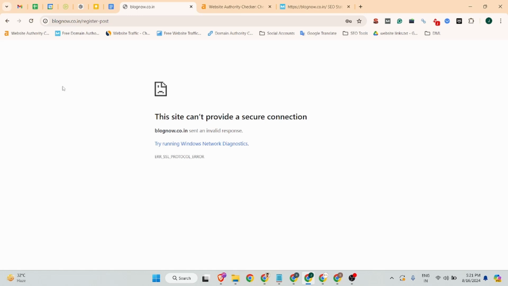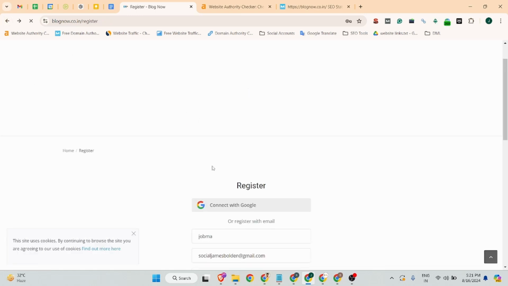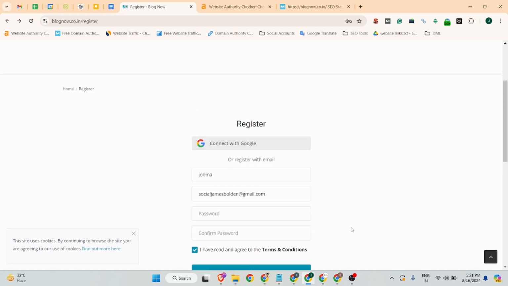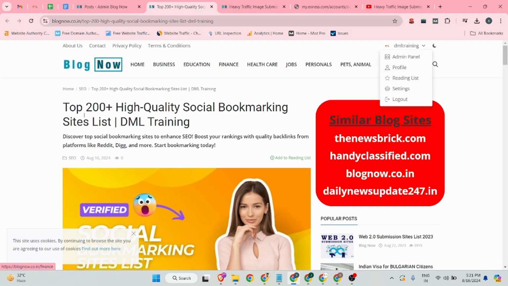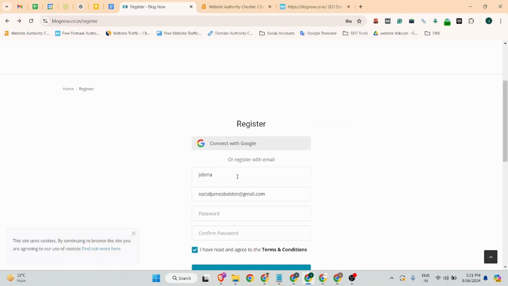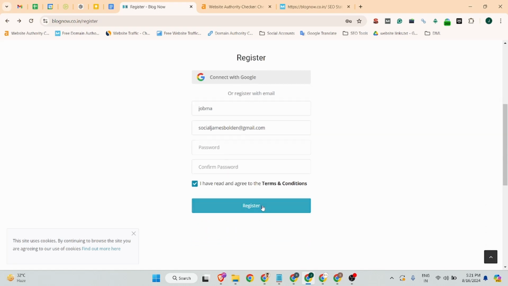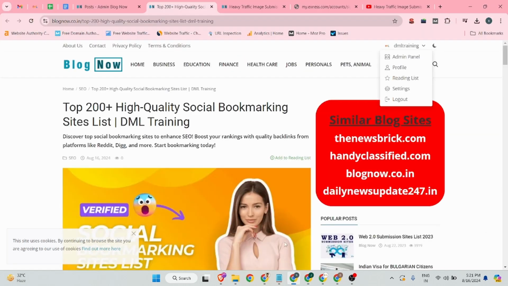This site can't provide a secure connection. I don't know why. I created a backlink on this site with this email, and you can see there I have created a profile and submitted an article. I think I created another user account on this site from the same IP address, so that's why this is happening. You can follow the same process: add your username, email ID, and password, and click on the register button. Then you are able to access the website dashboard.